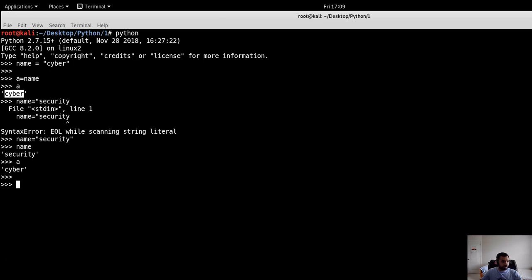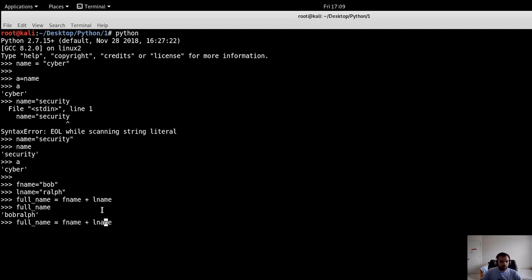Okay, now let's talk about string concatenation, which was a very lengthy process in C++, right? For example, let's say you have first name is equal to Bob, I need to use double quotes, last name is equal to Ralph. If I want to do full name is equal to F name plus L name, and now if you print the full name, it will be BobRalph. Of course, you would want the space in between, which is very easy to do here. So now you have the space. This is how easy it is to do concatenation in Python.